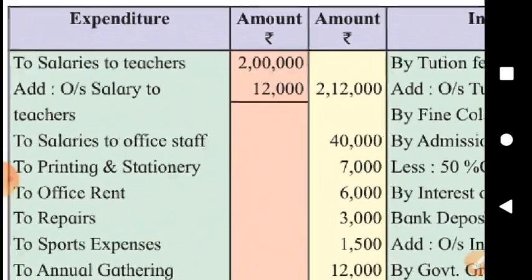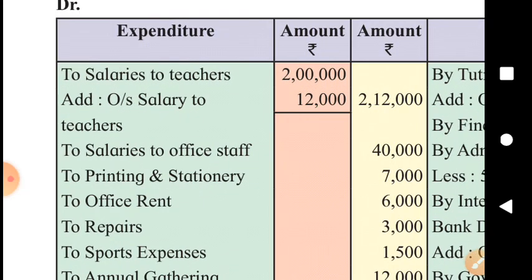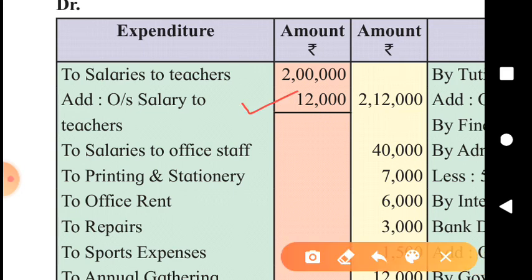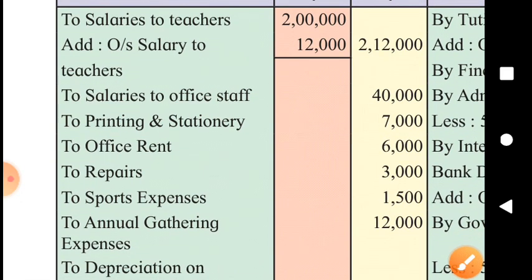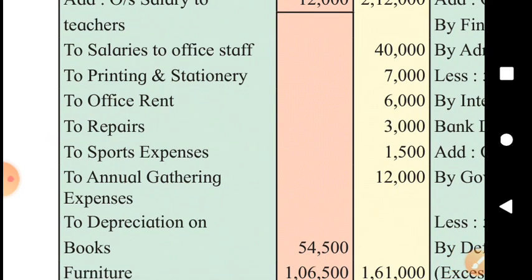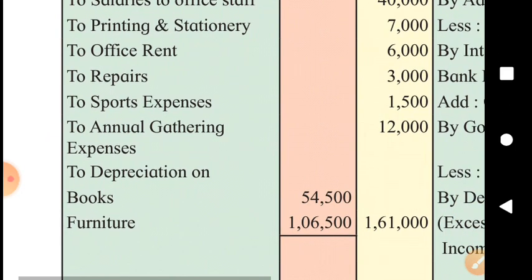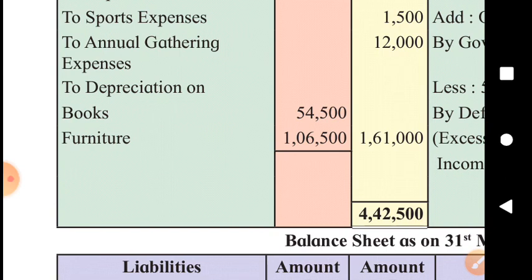As we already discussed, we can see salaries to teachers plus outstanding, and this outstanding salary will be shown on the liability side too. Then salaries of staff, printing and stationery, office rent, repairs, sports expenses, annual gathering expenses, the expenses given in the receipt and payment account for the year. Then depreciation on books, we will see in detail how the depreciation is calculated.